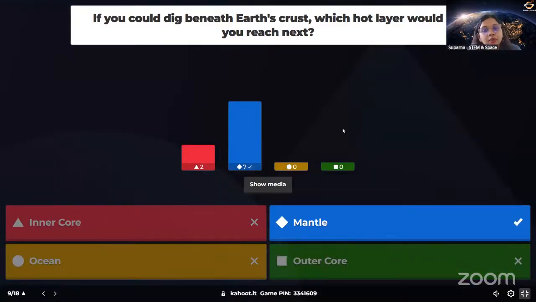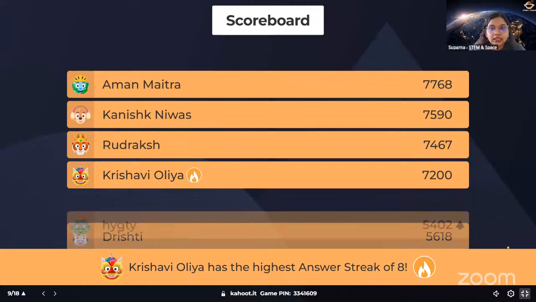Okay, and most of you gave the correct answer. It's mantle. It is the second layer from the top. And this mantle is filled with molten rocks. That means hot liquid rock. Okay, and this is the second layer from the top. So good job.